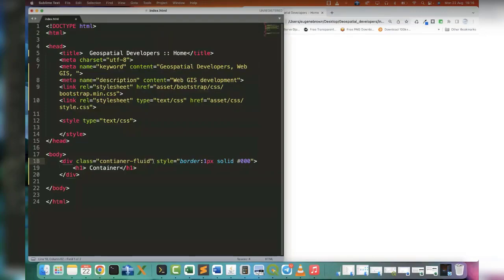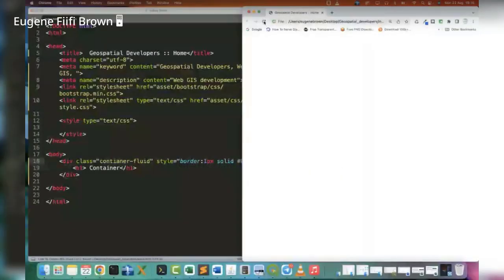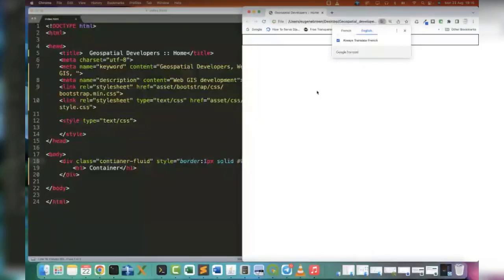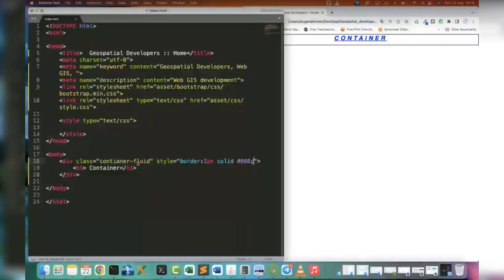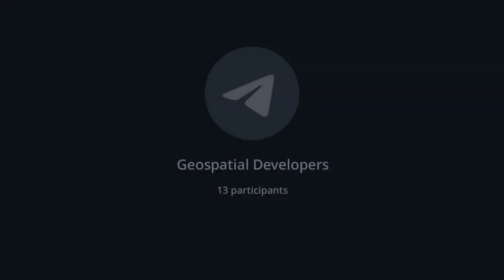So yes, if I give this and I run, you see that, okay, so this is for container fluid. I was saying that the difference between container and container fluid is, for the container fluid, there is no margin and padding at the sides. But if it is just a container, Bootstrap will give it some margin.